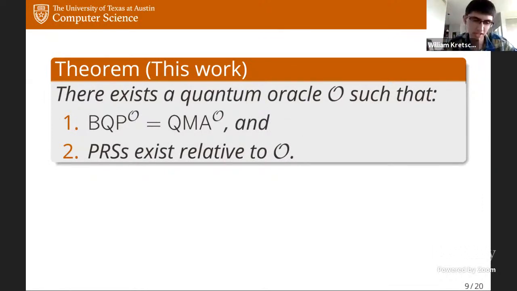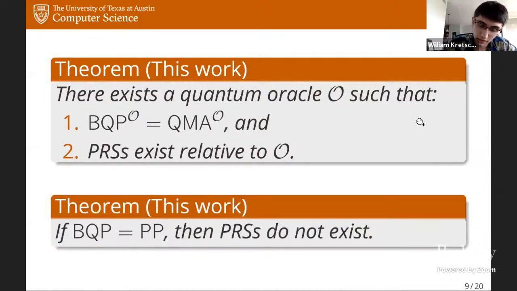But okay, so this also raises the natural question of, well, if QMA is not enough power to break pseudorandom states, then what is enough power? Like what suffices? Can we place any upper bound on how much power you need to break pseudorandom states? And that brings me to the second result, where we can show that if you can solve sharp P-complete problems, so if BQP equals PP, then pseudorandom states do not exist. And moreover, this even holds relative to all oracles. So this gives a nice upper bound on how much power you need to break pseudorandom states.